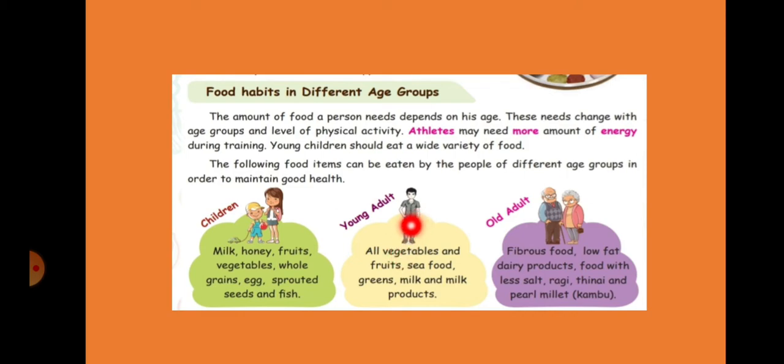Okay, what about your parents? Your parents can eat all vegetables and fruits, and then seafood, greens, milk and milk products.